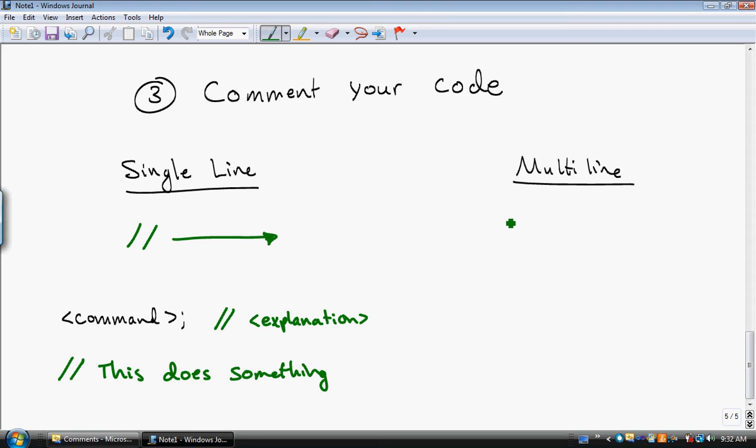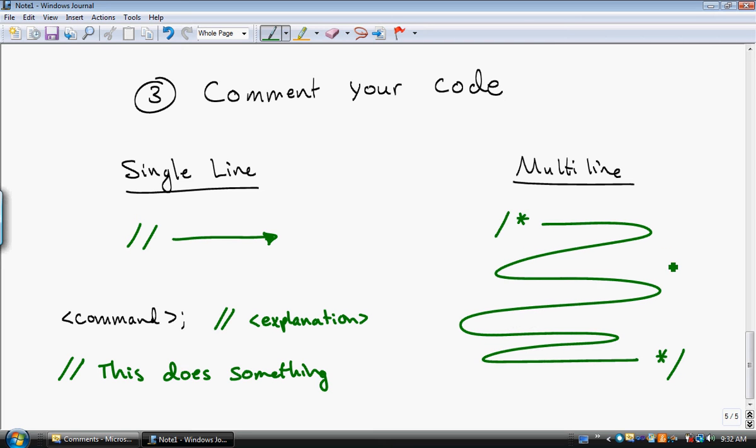A multi-line comment is also very simple. What a multi-line comment does is it starts with a / and then a star character. Okay, this one is the one that on most keyboards is above the 8. It's a little asterisk, and we're just going to do a /*, and then everything after this until we close the comment is going to be a comment, and we close it using an asterisk followed by a /. Okay, so when you put these two in your code, everything that falls in between them is completely ignored by the compiler.